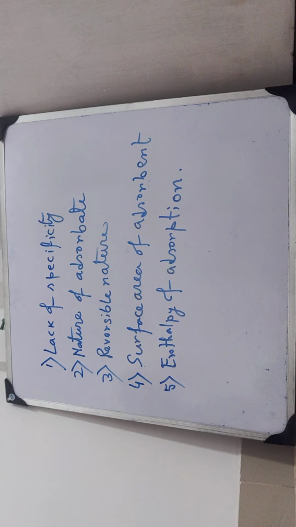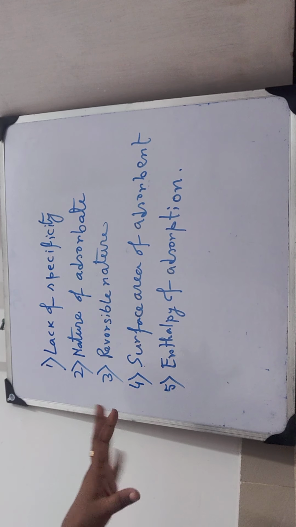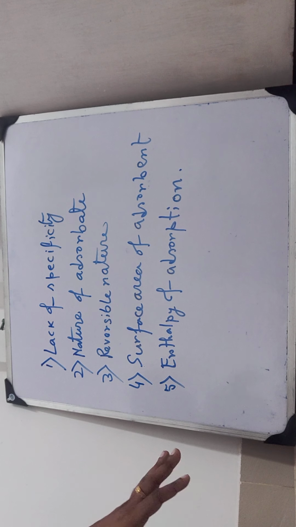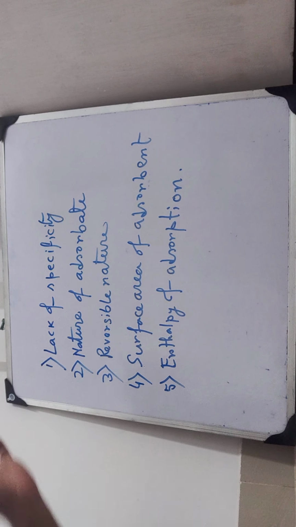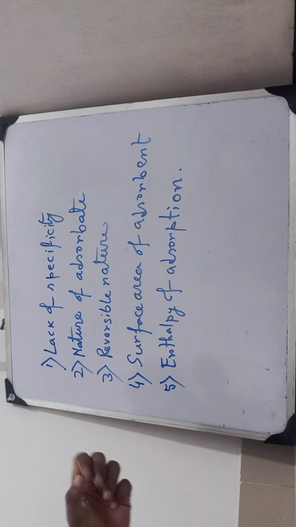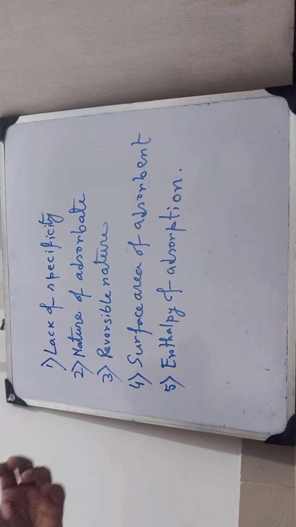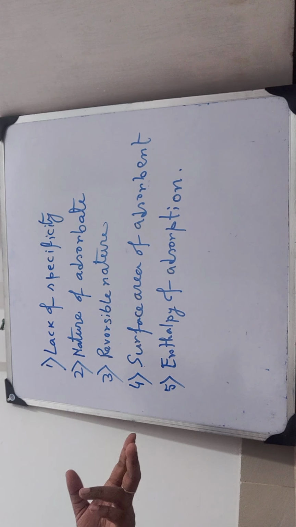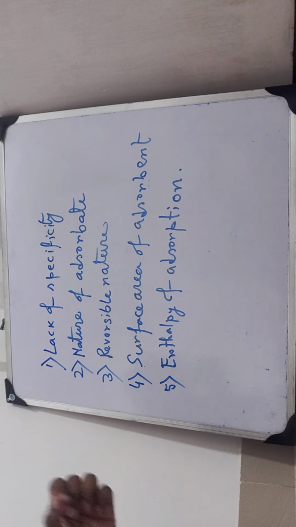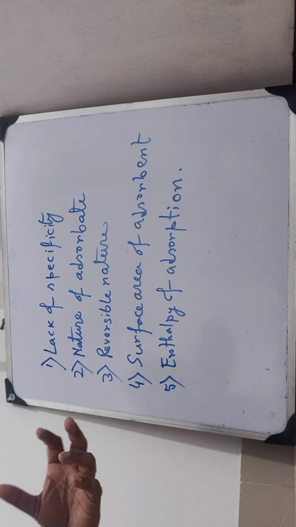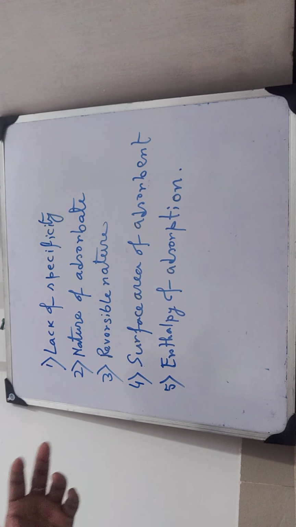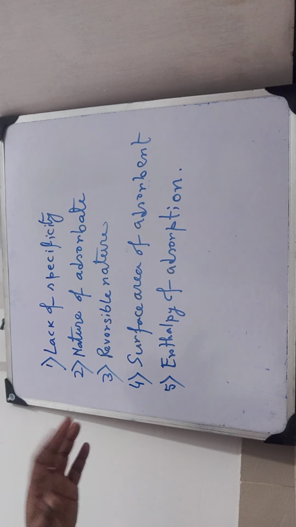Number 1, let me discuss lack of specificity. In physisorption, the relation between an adsorbent and adsorbate is not specific. Let me give you an example. Suppose a piece of charcoal is there to create a vacuum. That piece of charcoal will adsorb. Whenever I say adsorb, you will have to consider it as adsorption, because we are in the chapter where we are learning adsorption. Because of the pronunciation, some of you may get confused, thinking sir has said absorption.